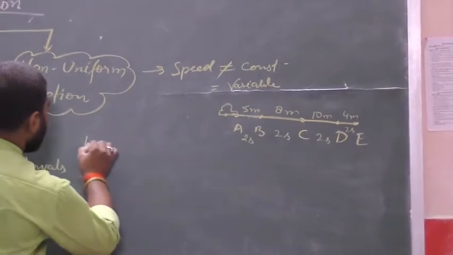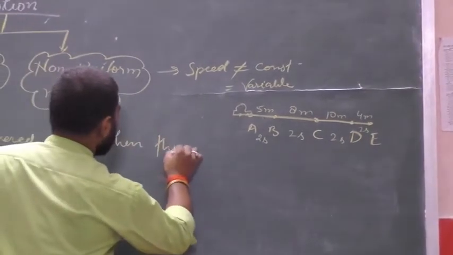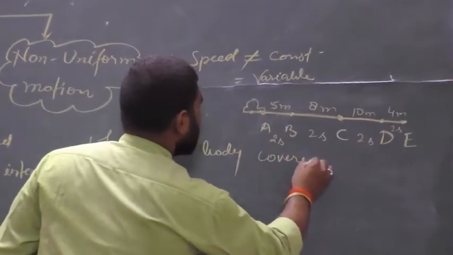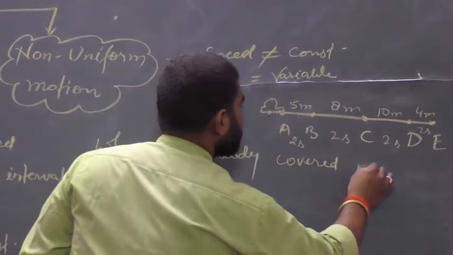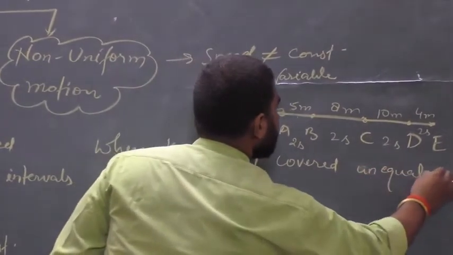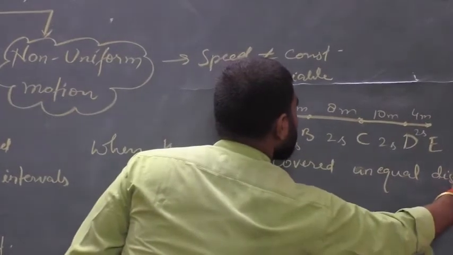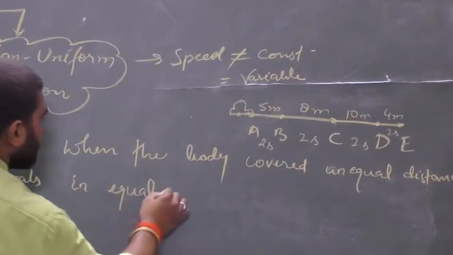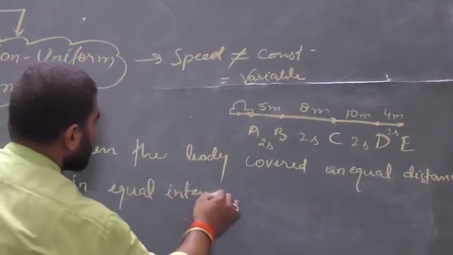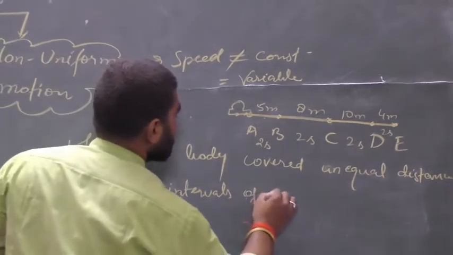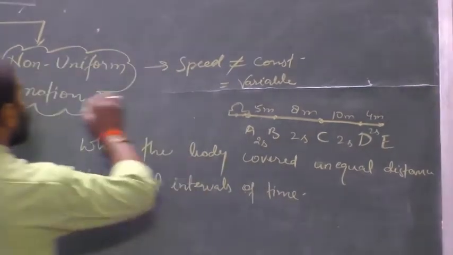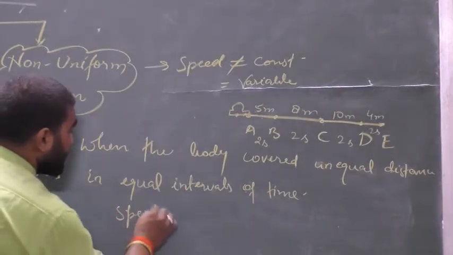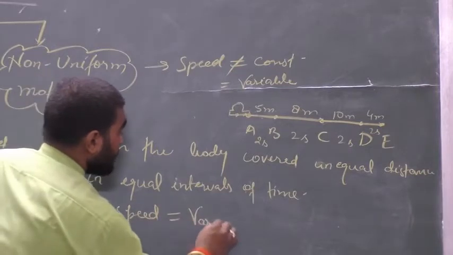So when the body covered unequal distance in equal intervals of time, then the motion is known as non-uniform motion. And in the case of non-uniform motion, the speed will be variable. Speed will be variable, means what?